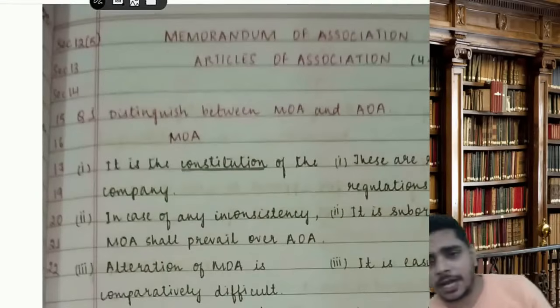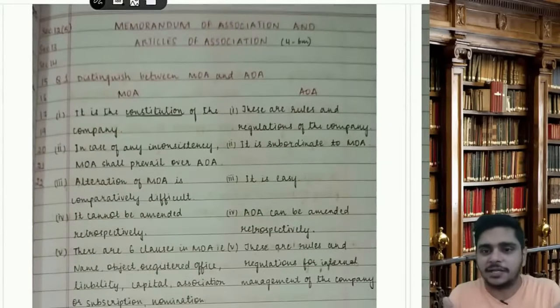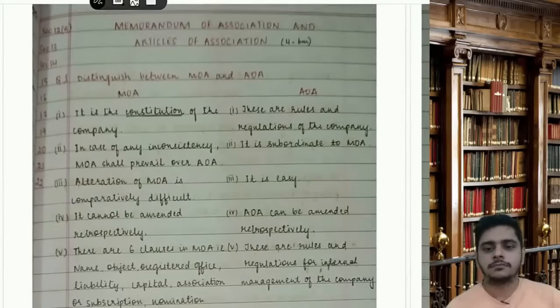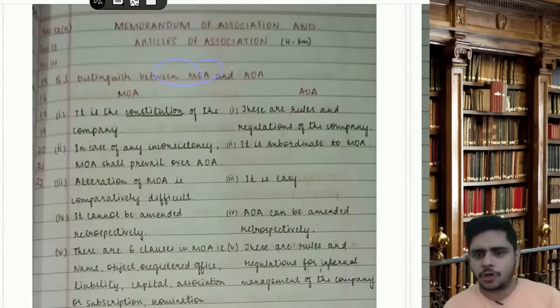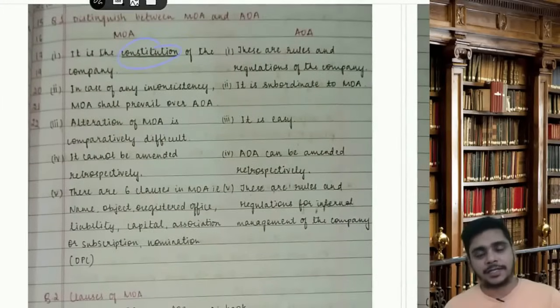Memorandum of Association and Articles of Association, the two most important documents on which the company is standing. The first question says distinguish between MOA and AOA. Sir, MOA is basically the constitution of the entity. AOA are basically the rules and regulations of the entity.